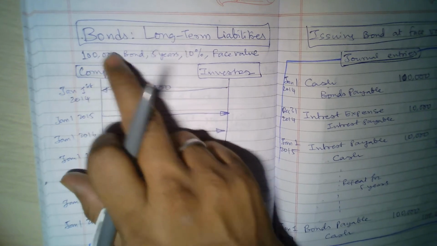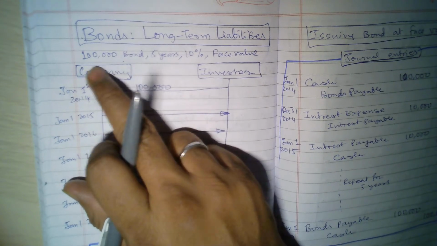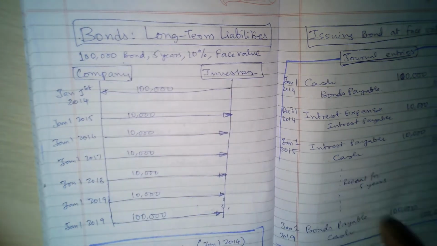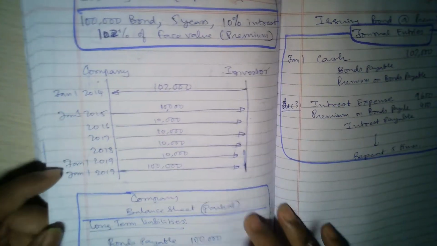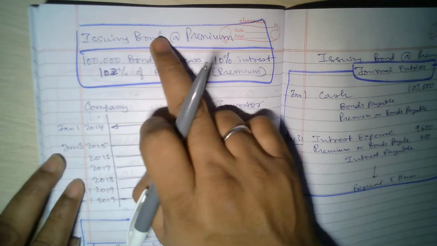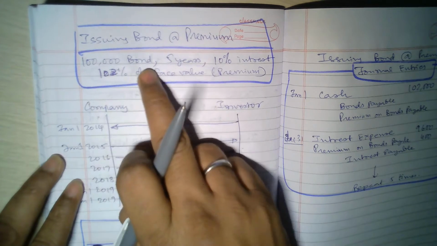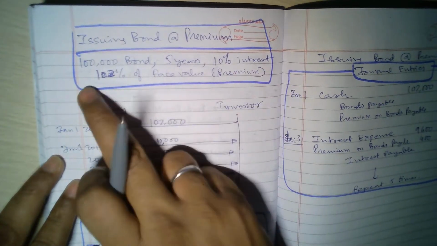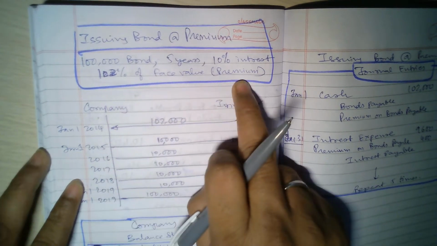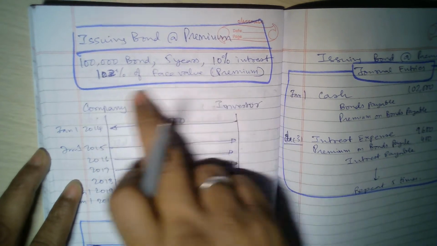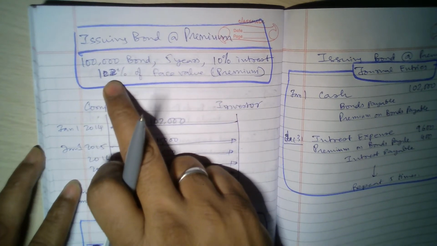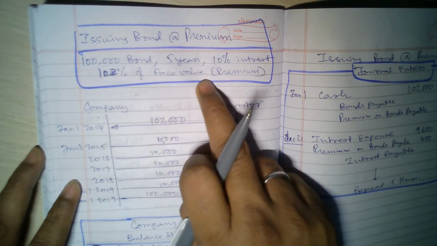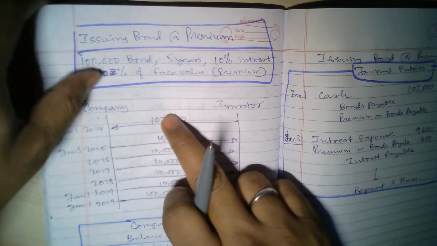So instead of selling the bond at 100,000, the face value is still 100,000, but they may sell at more. Okay, so this is the example: issuing a bond at a premium. A 100,000 bond, 5 years, 10% interest, sold at 102% of the face value. So here they are selling at a premium. Sometimes they can sell at 103, 105, or even 110% of face value. Okay, so this is issuing a bond.